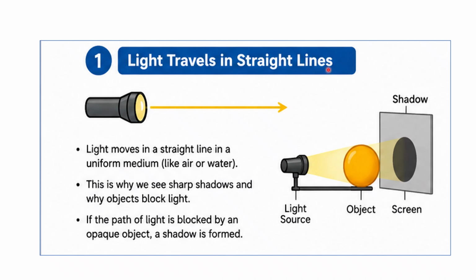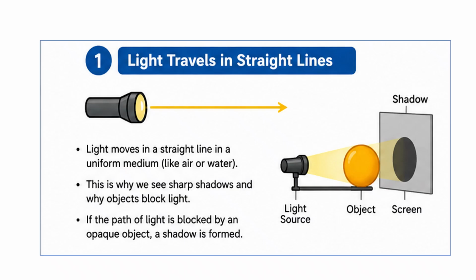As I told you before, light only travels in straight lines. That's why sun rays come directly from the sun to the earth without anything disrupting them. So light moves in a straight line in a uniform medium, like in water or in air. This is why we see sharp shadows and why objects block light. If the path of light is blocked by an opaque object, a shadow is formed.